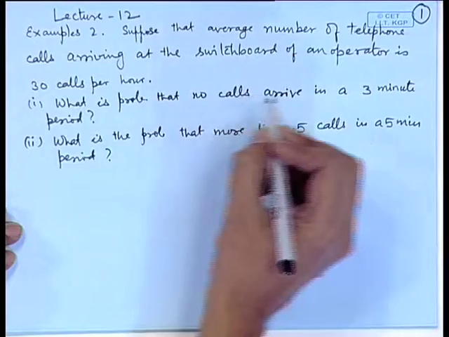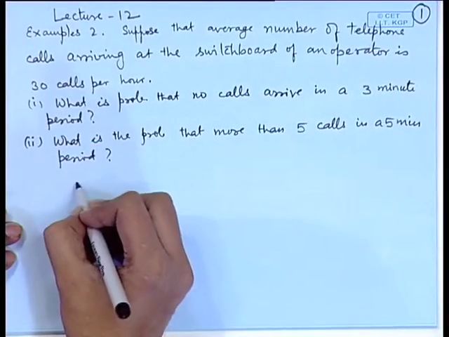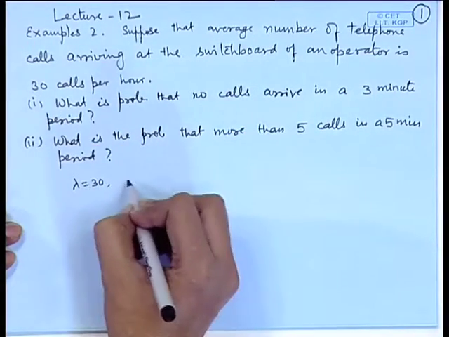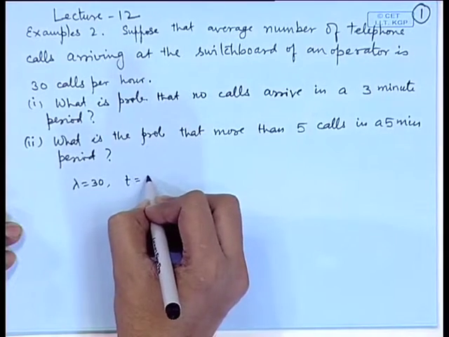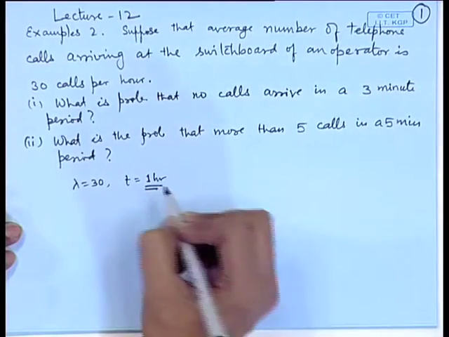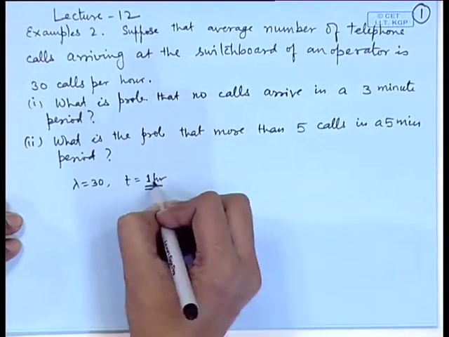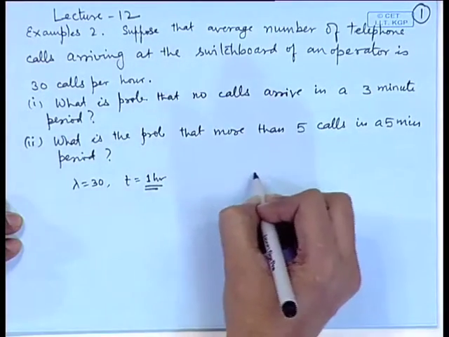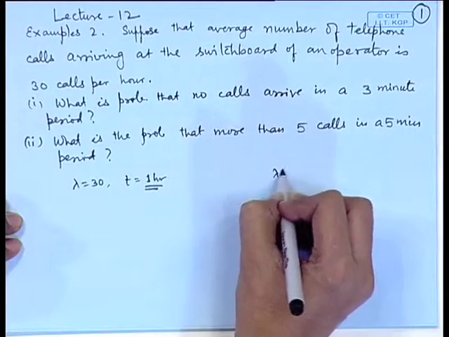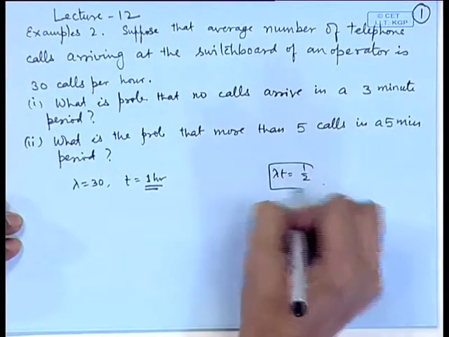So, here lambda is equal to 30 and t is equal to 1 hour. If we consider the unit as minute, then in 1 minute lambda t is equal to half.